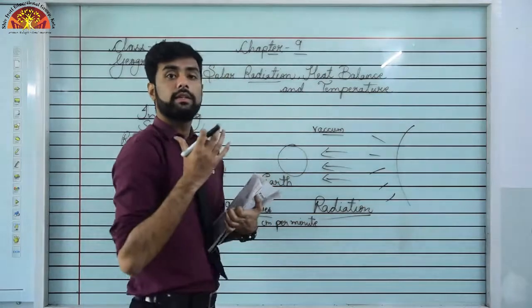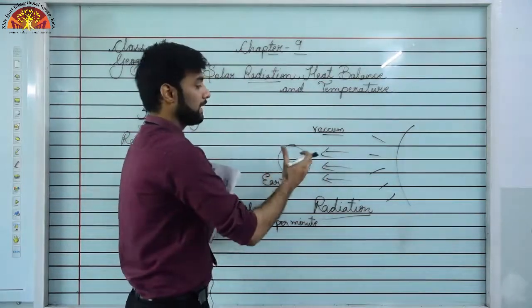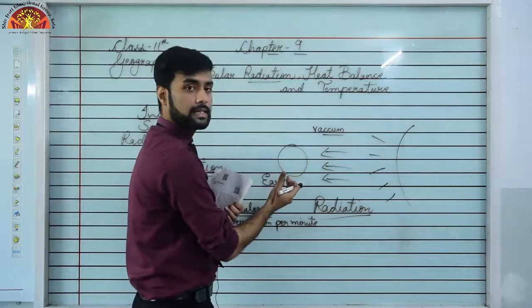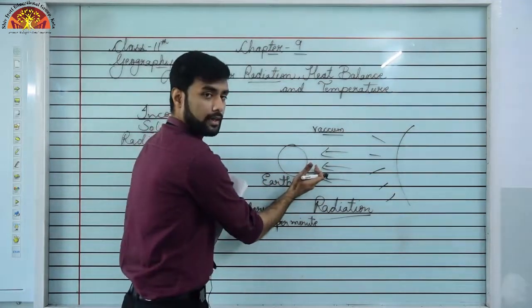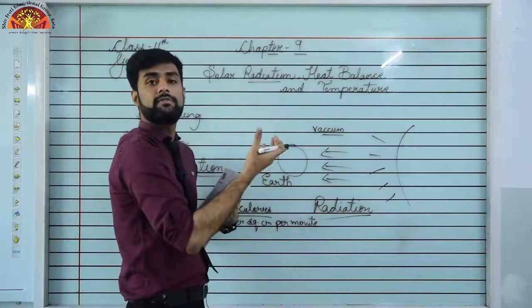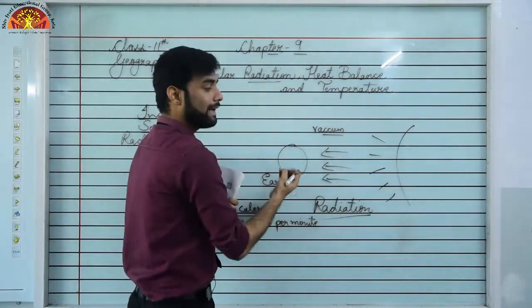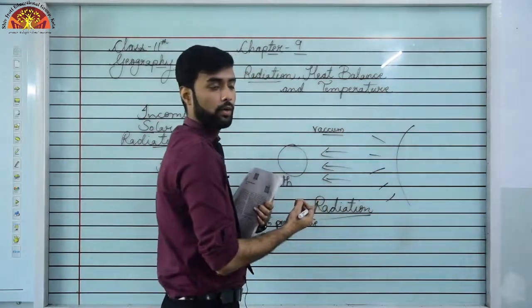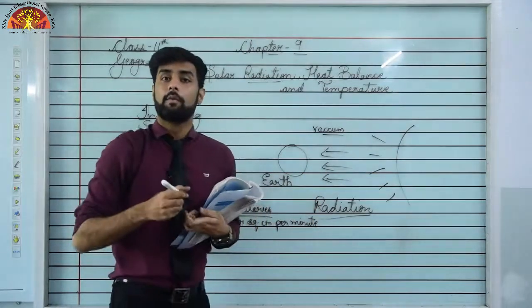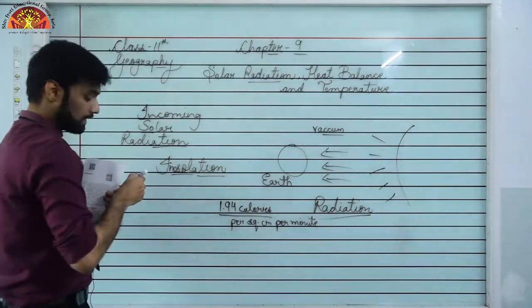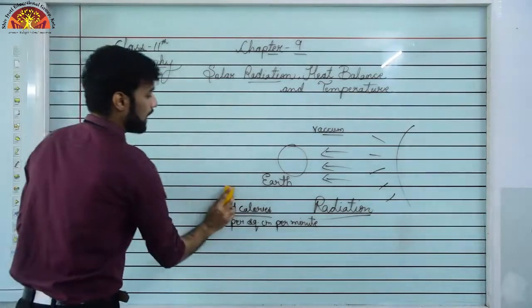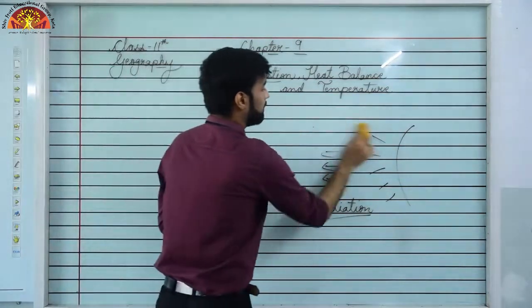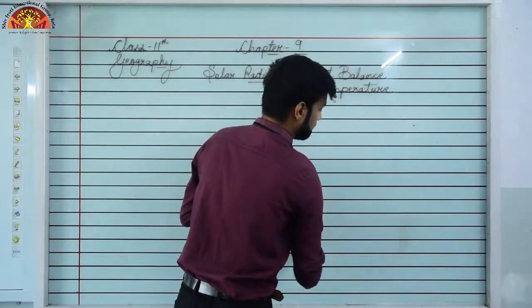Now, the matter of distance, that means how much farther we are from the sun, also affects how much energy we are getting. If the earth is farther from the sun, that means we will receive less energy. And if our earth moves closer to the sun, okay, that means we will receive more energy. Correct? So the next topic of ours is perihelion and aphelion.